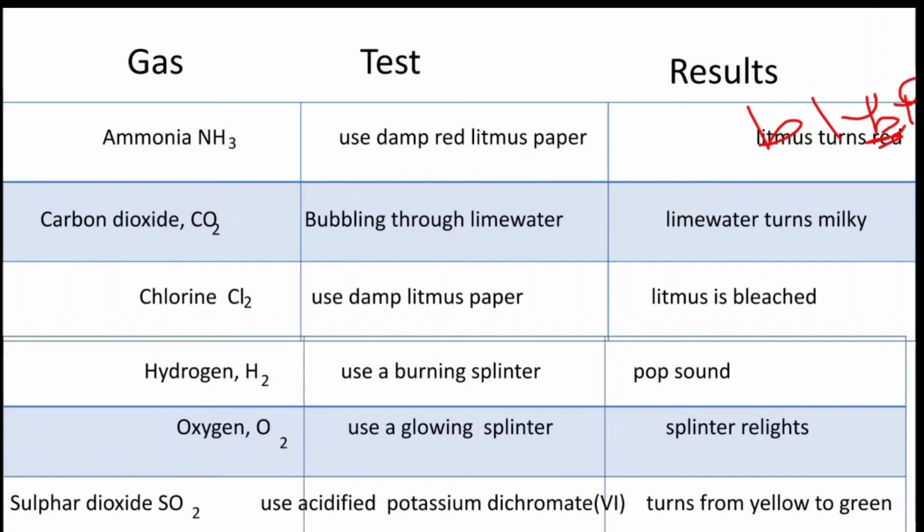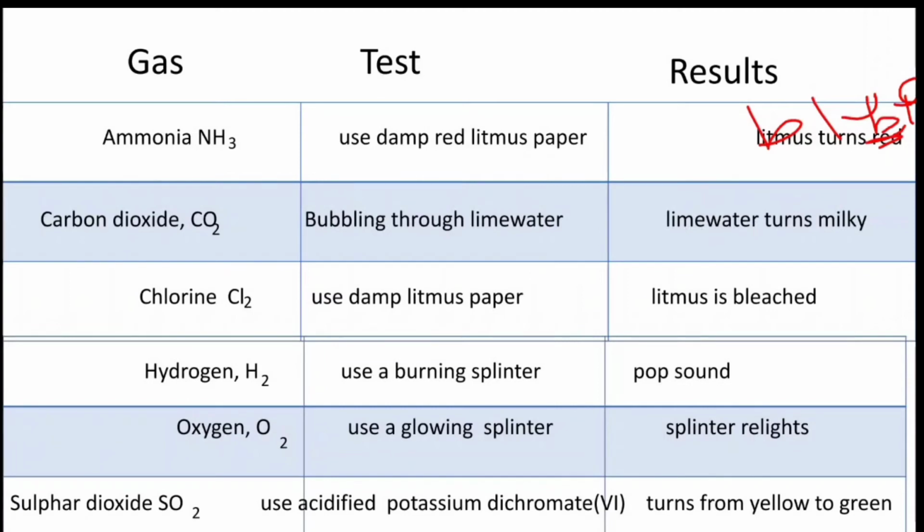So now we'll discuss chlorine, Cl2. For chlorine, use damp litmus paper. The litmus paper is bleached. So when chlorine is present, the litmus paper turns bleached. If the litmus paper is bleached, then the gas present is chlorine. So the test for chlorine is to use damp litmus paper, and the result is that the litmus paper is bleached.